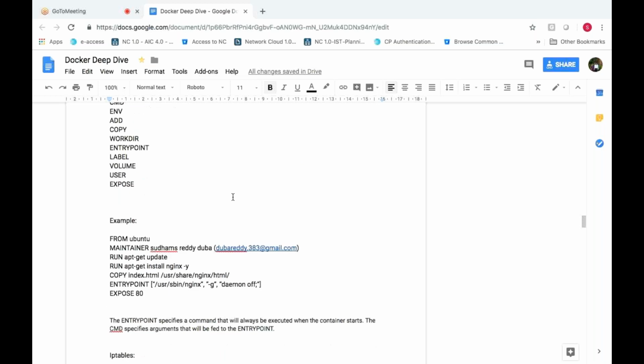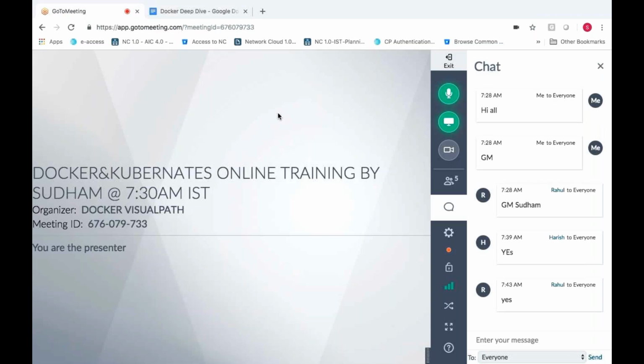Sudham, in network, as you said, none, is it similar to disabling the network? Yeah, we have created a network. We have attached a new network to the running container. We have detached the network. Bridge networks, I have created a network with a specific IP range. I created a container with a specific IP. I did a lot of things in container networking. I think we took one day to complete that part.